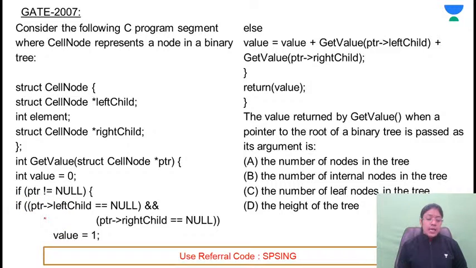Already we have discussed these type of problems. You are given a code and they are asking about the value returned by the get value function when a pointer to the root of a binary tree is passed as its argument. This means that for this function one argument is passed and it is holding the address pointer to a root node. So what will be the value returned by the get value function?